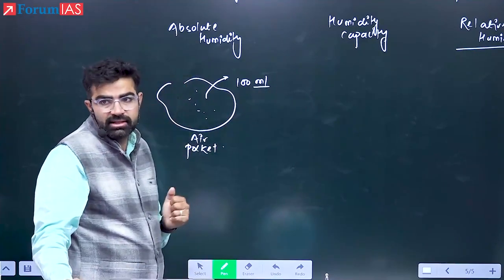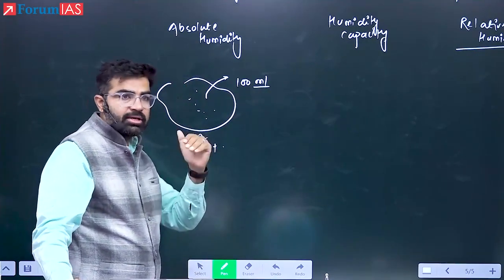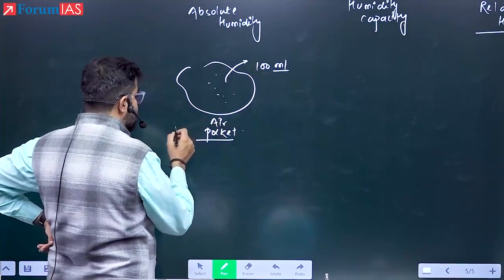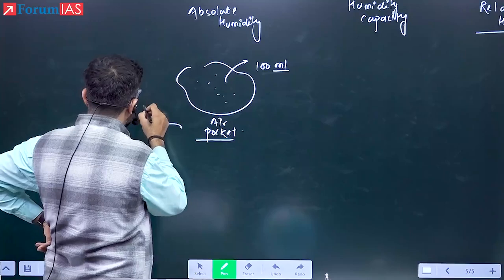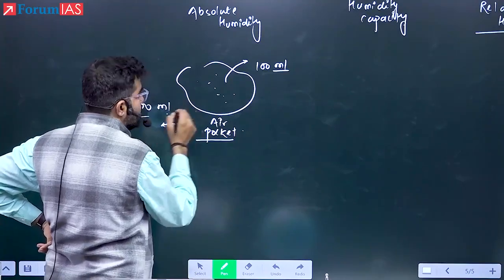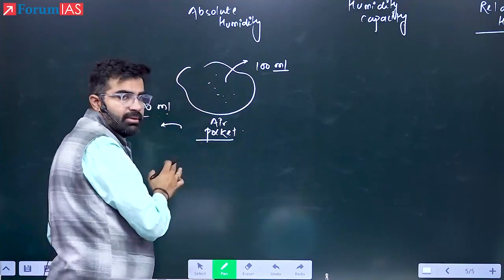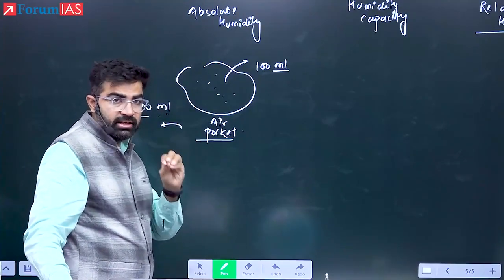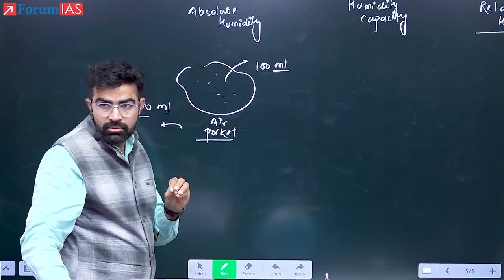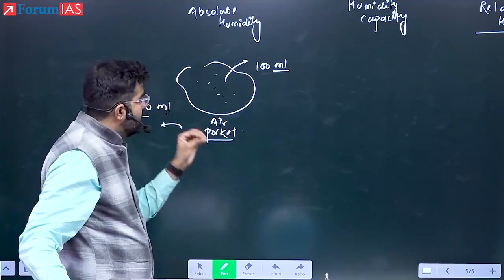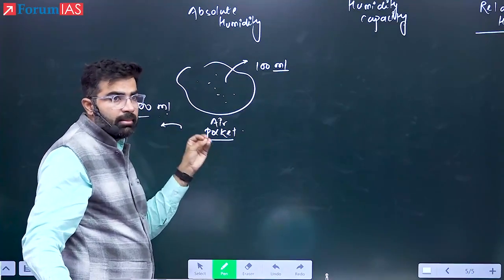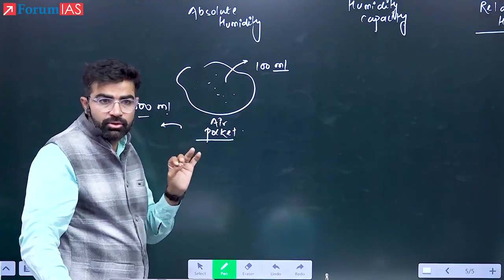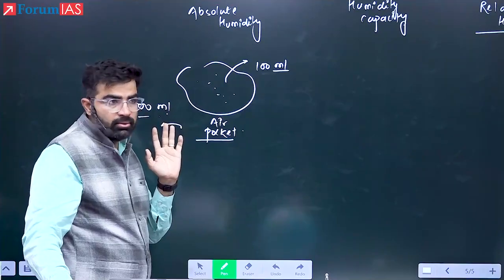However, it is not measured in ml. I am saying this air pocket has a total capacity that it can hold 1000 ml. But instead of going into the capacity, right now we will observe only how much it has right now. Did you understand? So at one particular temperature, the amount of moisture available in an air pocket becomes your absolute humidity. Got it? Yes. Now see here.